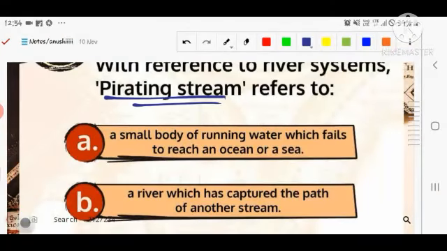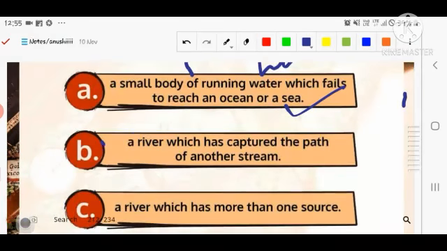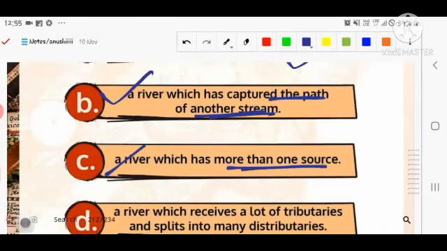Let us discuss the statements given. Is it a small body of running water which fails to reach an ocean or a sea? It means running water that could not reach the ocean, for example the Luni river, because it submerges in the Thar desert. Number two, a river which has captured the path of another river stream. Number three, a river which has more than one source.